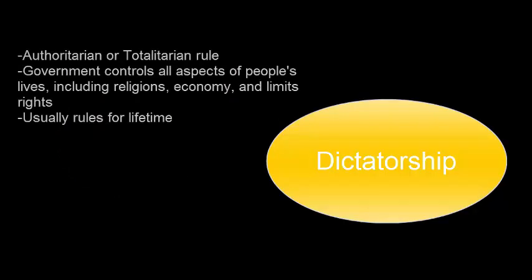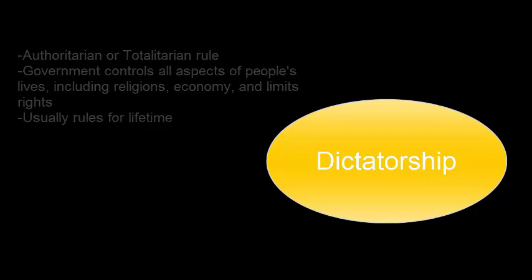The next type of government is the dictatorship, and the dictatorship is going to be more authoritarian, or another name is totalitarian, which means every aspect of the people's lives is going to be controlled by the government. This can mean things like you don't have freedom of religion, but it also adds in other aspects, such as the economy being completely controlled by the government, and really the big aspect of this is your individual rights as a person. So you don't have things like the right to free speech, or the right to peacefully assemble, or even the right to vote for multiple parties in free and open elections.